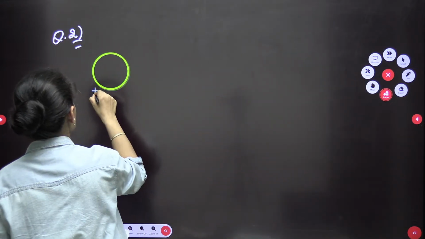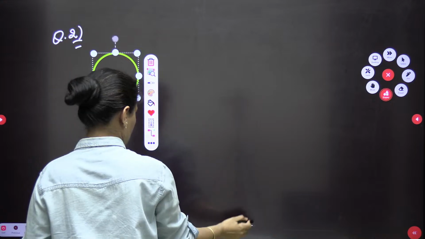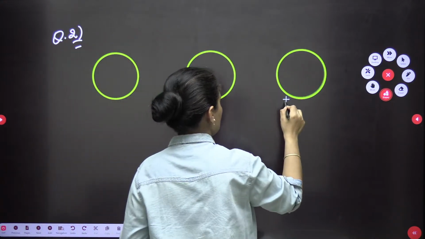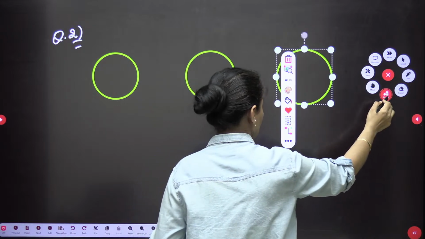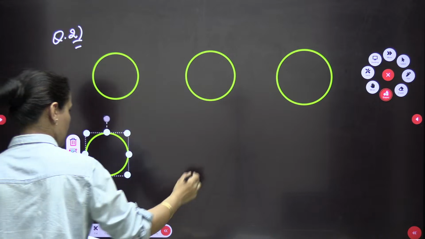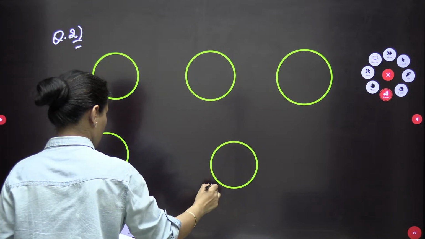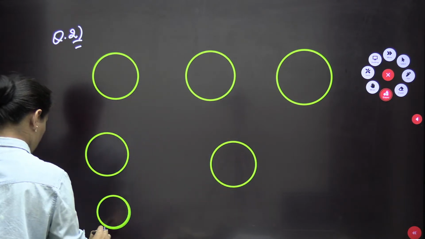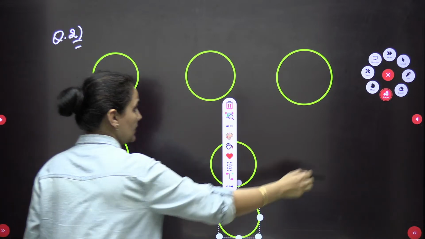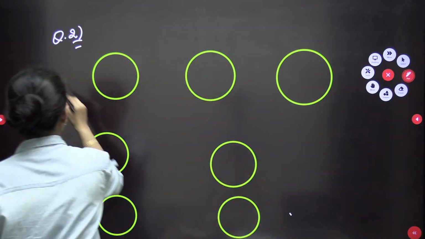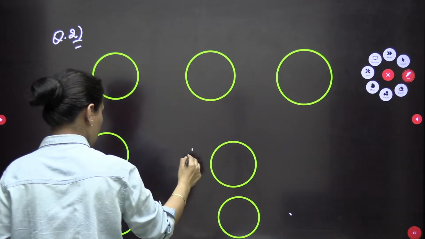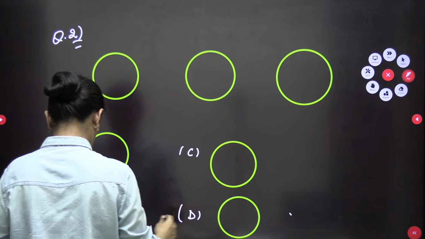In the options also we are having 1, 2, 3 or 4. What is this? This is talking about A, B, C or D.